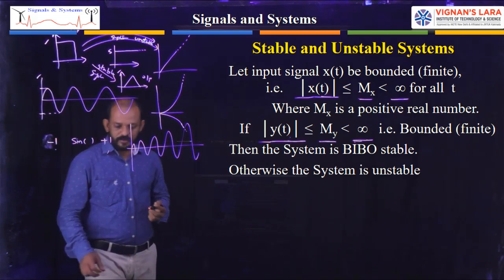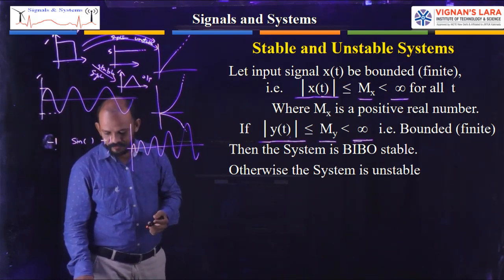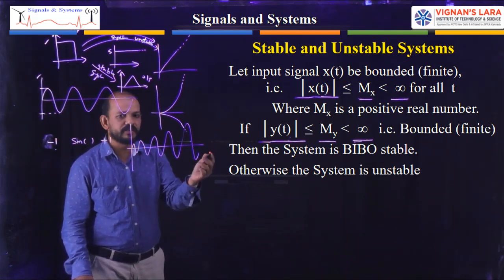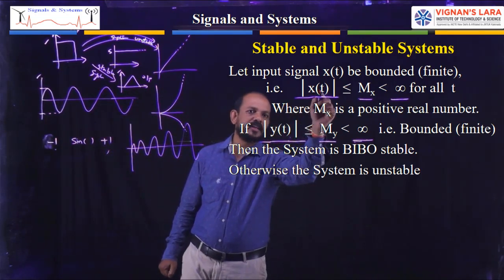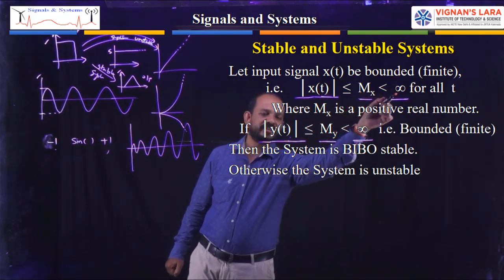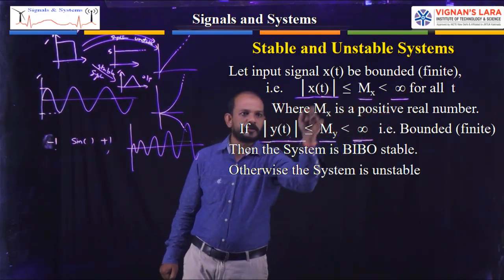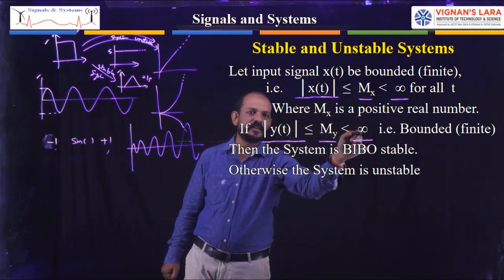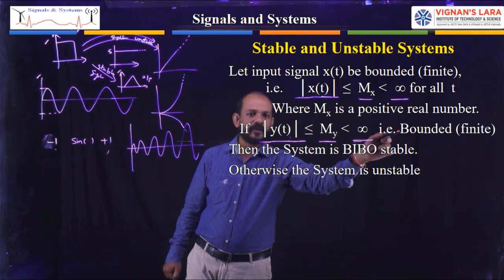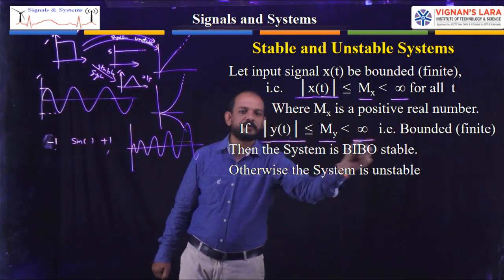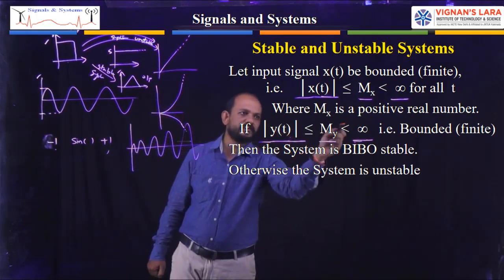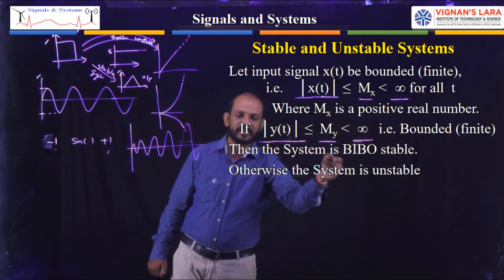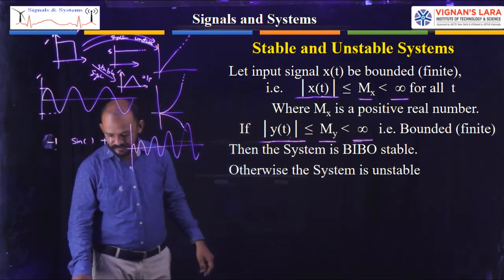Now graphical examples for this one. I hope you are clear with this. Whenever the magnitude of the input signal is a positive real number less than infinity, that is, it is bounded, and it is producing an output whose magnitude is less than or equal to my, which is less than infinity, also a finite value and therefore bounded, then I can say the system is BIBO stable. If it is not satisfying this, that is, if the output is an infinite value, not a finite value, then we can say otherwise the system is unstable.